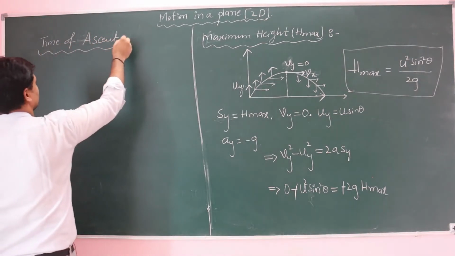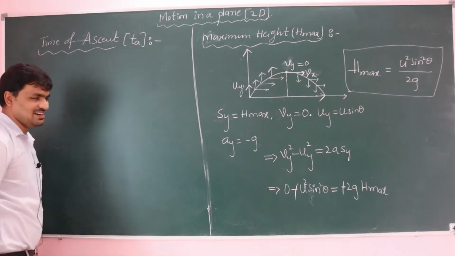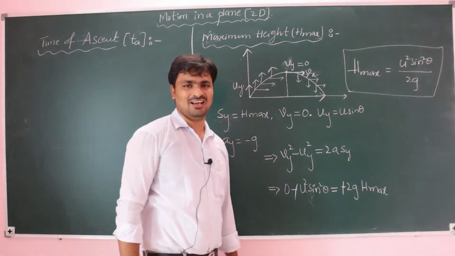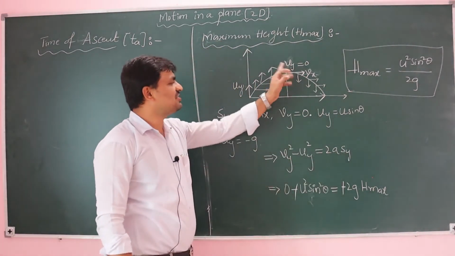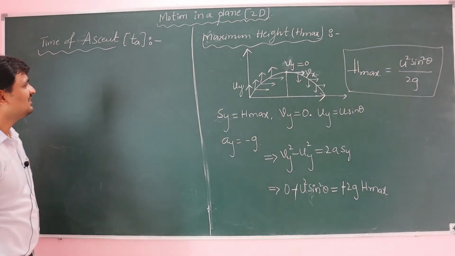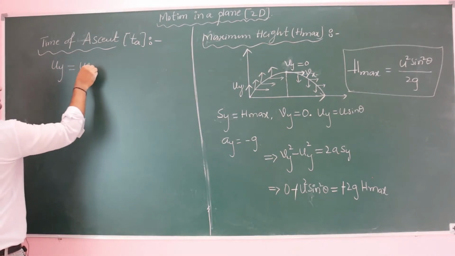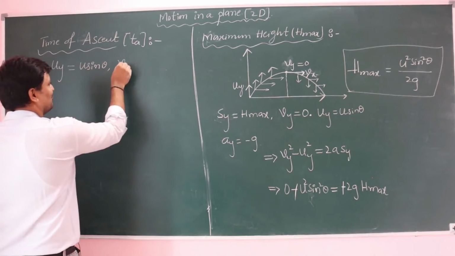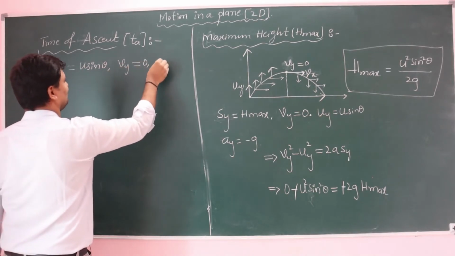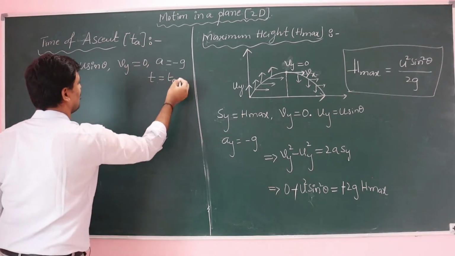Time of ascent means the time taken by the projectile to reach the maximum height. Initial velocity is u sine theta, considering vertically only, not horizontally. Final velocity is 0, acceleration is minus g, and the time we require is the time of ascent.